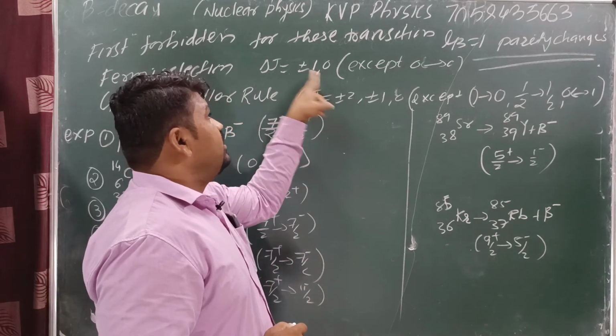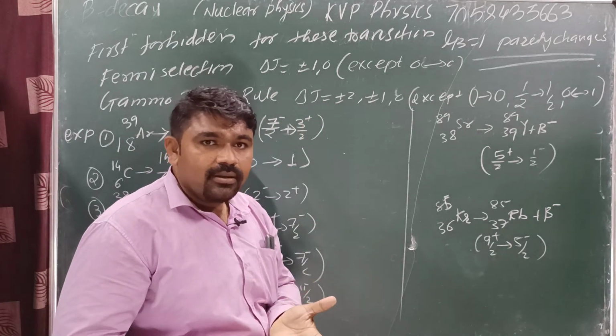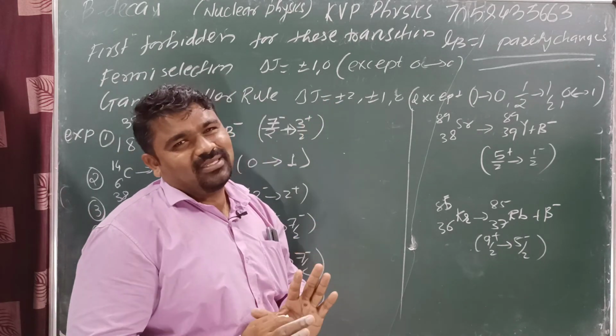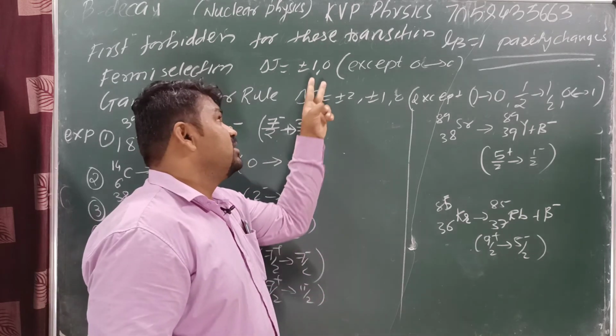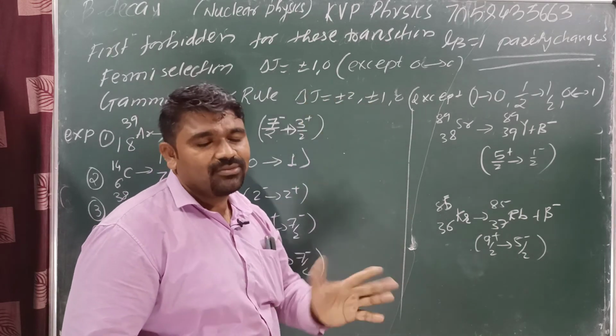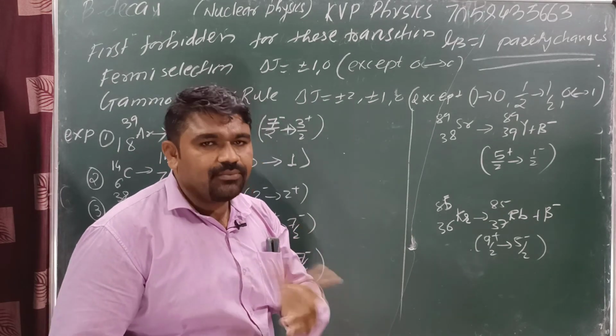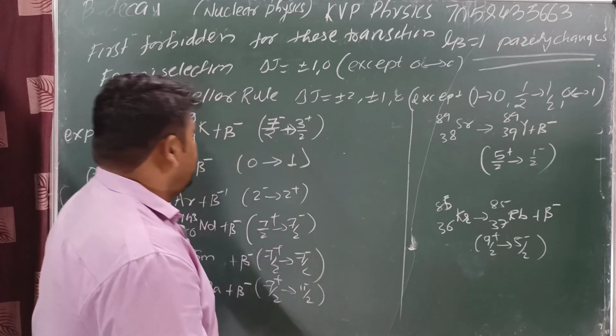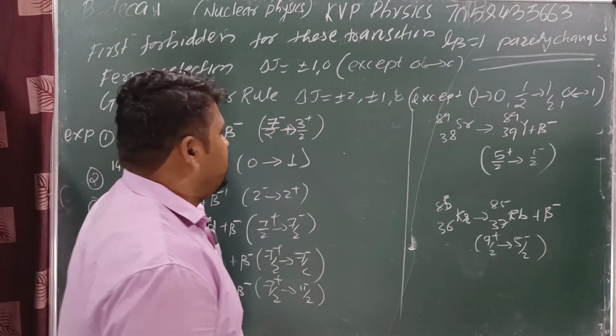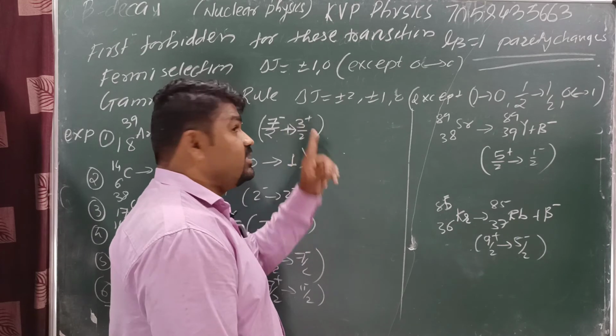Okay. Similarly, here also we are getting plus 1, minus 1. Here also both are mixed, FT as well as GT. Don't confuse in this case. Here difference getting 0, plus or minus 1, and parity change. We can say this is a FT transition as well as GT. Both are allowed. Okay. Now see here 7/2 minus, 5, 3/2, 7/2. The parity change means first forbidden.